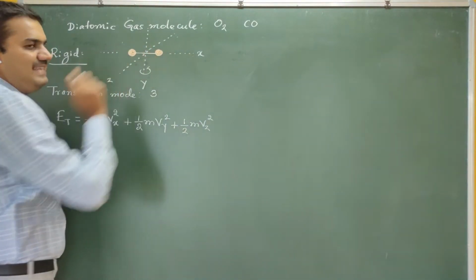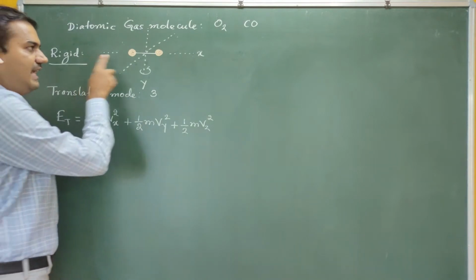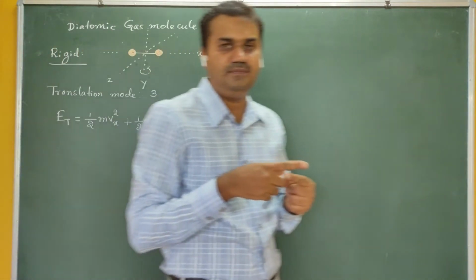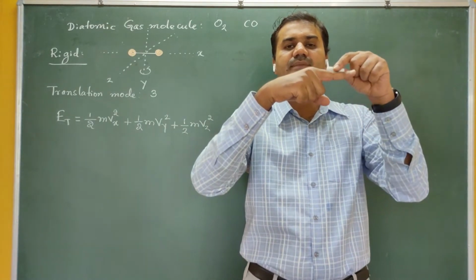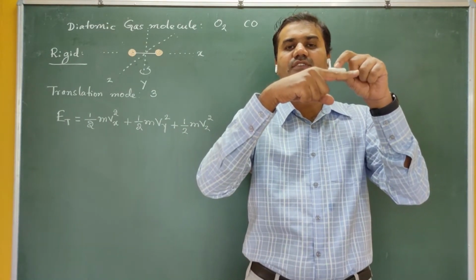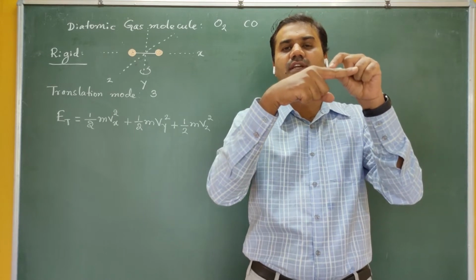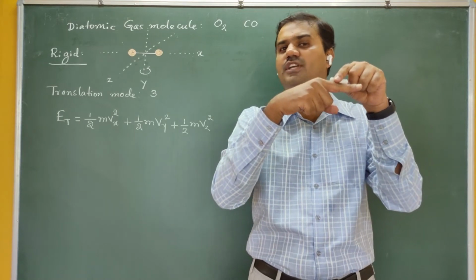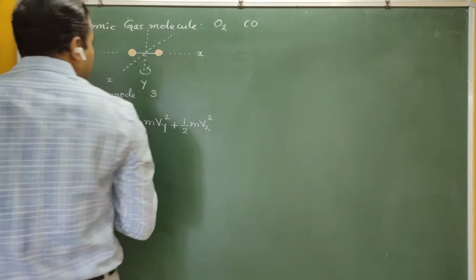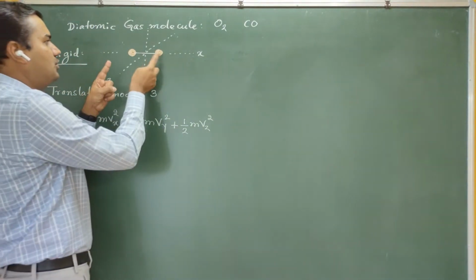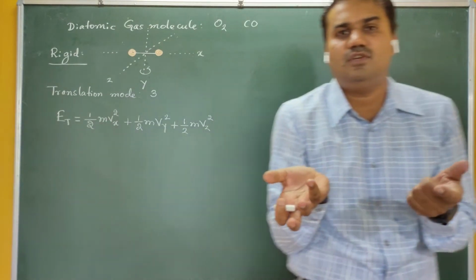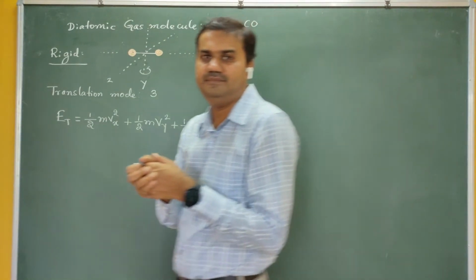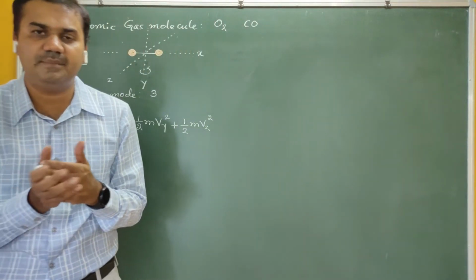And the third possibility is x. If you take x as the axis of rotation, the molecule is rotating around x, but its position is not changing. Therefore, I do not consider it a degree of freedom of movement.